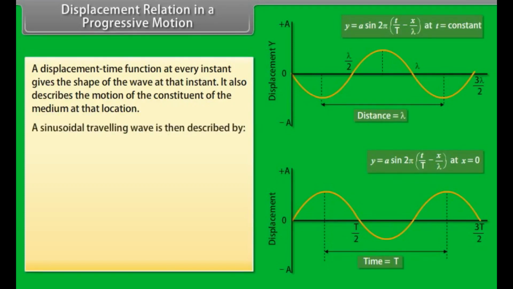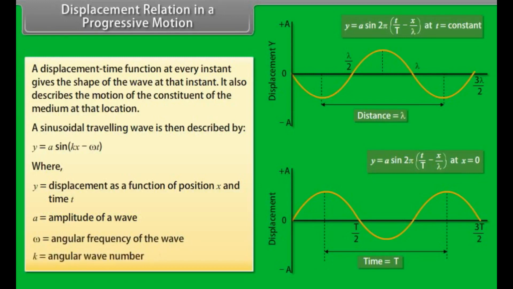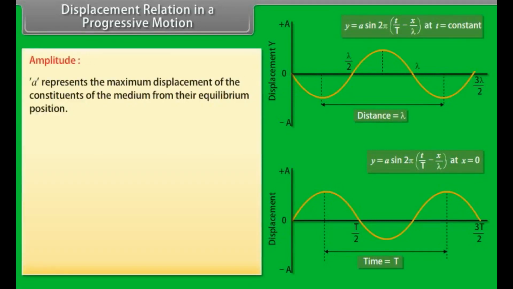A sinusoidal traveling wave is then described by y is equal to A sin(kx minus ωt), where y is equal to displacement as a function of position x and time t. A is equal to amplitude of a wave. Omega is equal to angular frequency of the wave. K is equal to angular wave number. Amplitude. A represents the maximum displacement of the constituents of the medium from their equilibrium position. It is called the amplitude of the wave.